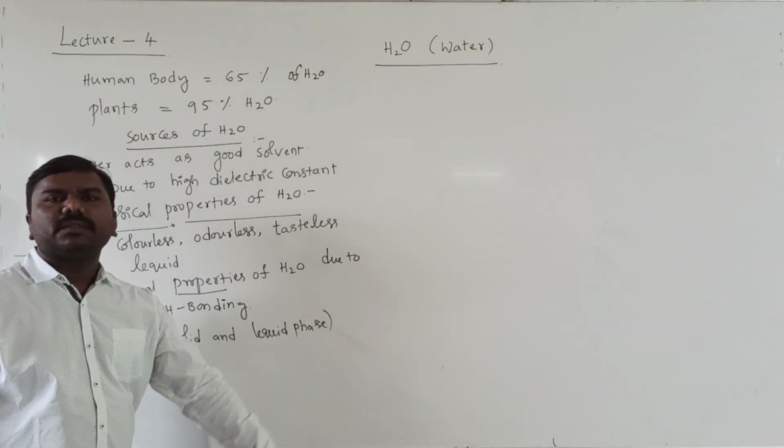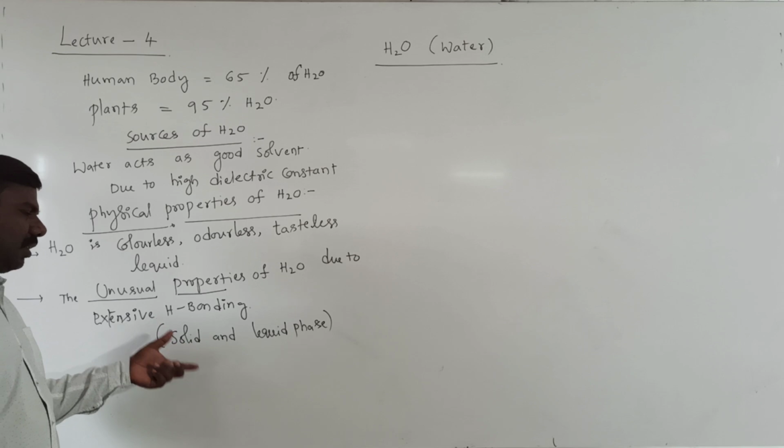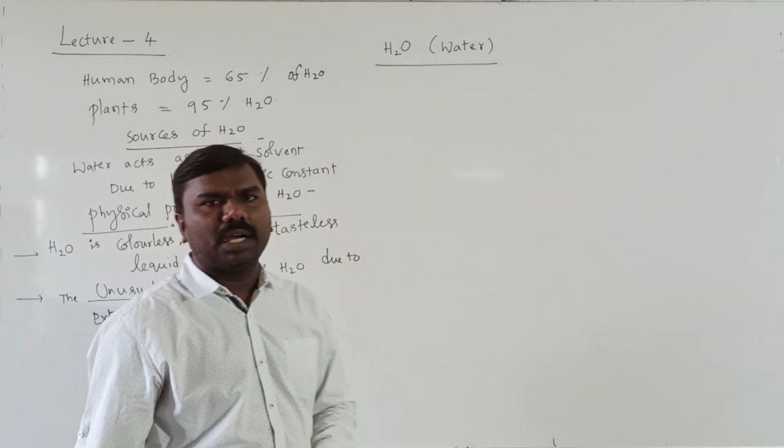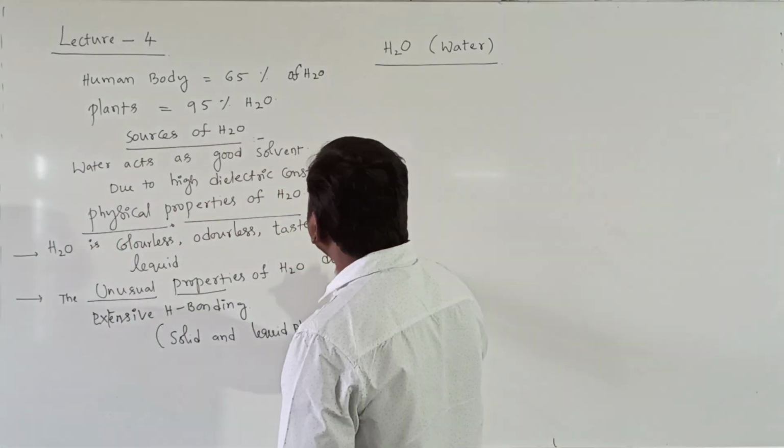Hydrogen bonding, volume, and density are all unique when compared with other components.